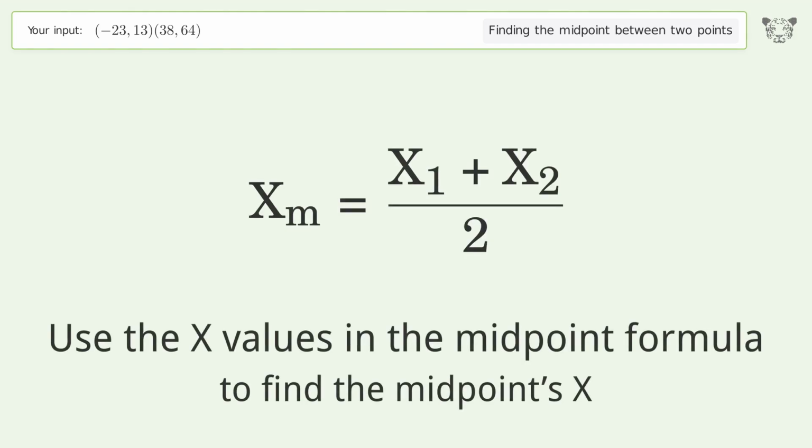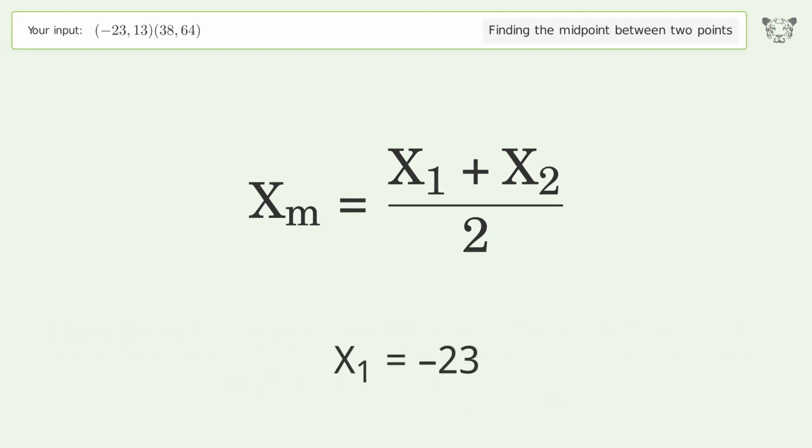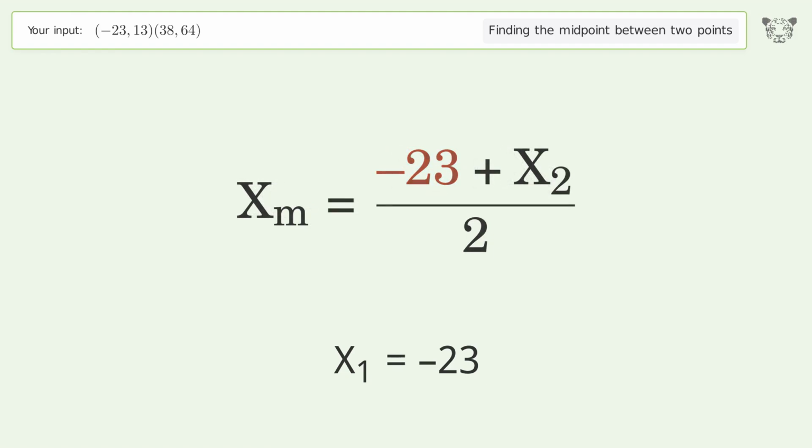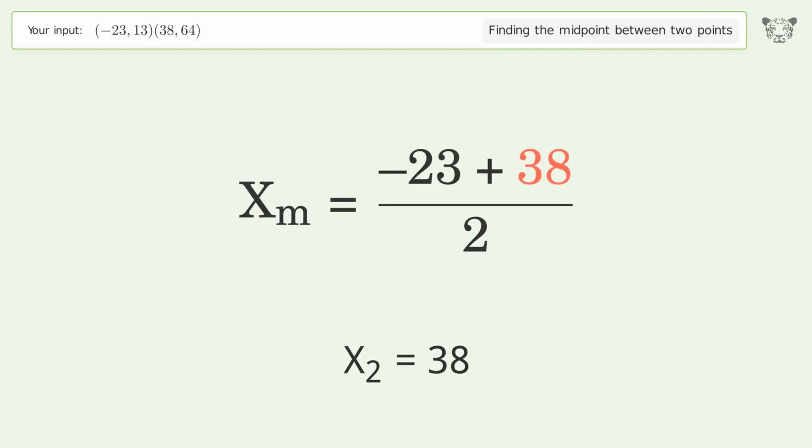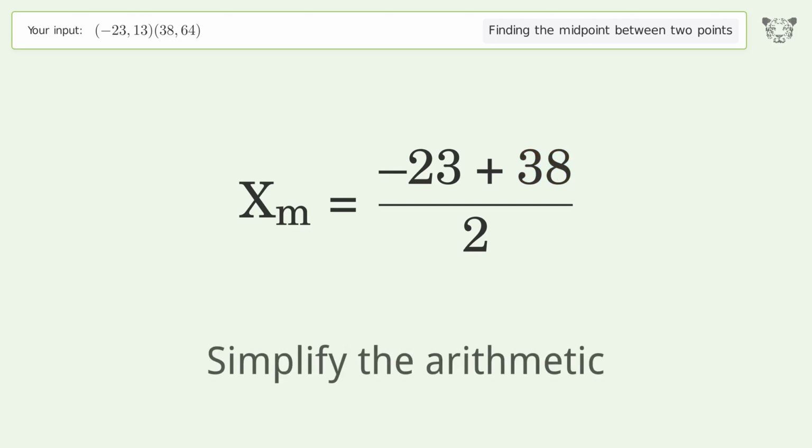Use the x values in the midpoint formula to find the midpoint's x. x1 equals -23. x2 equals 38. Simplify the arithmetic.